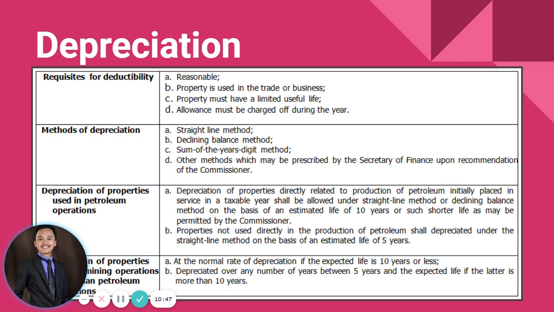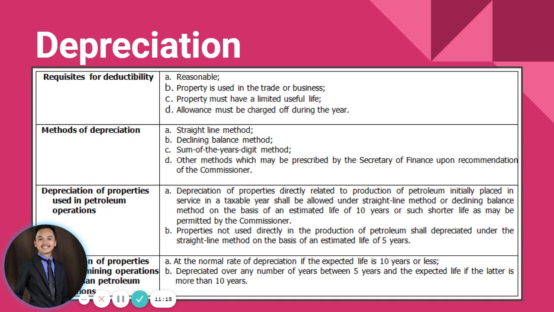Aside from properties used in petroleum operations, we also have depreciation that can be claimed from properties used in mining operations, okay, at the normal rate of depreciation if the expected life is 10 years or less, or depreciated over any number of years between 5 years and the expected life if the latter is more than 10 years. Okay?